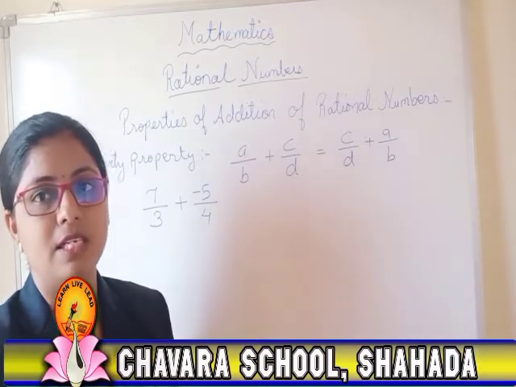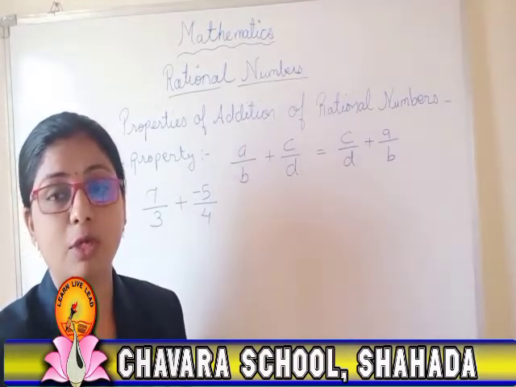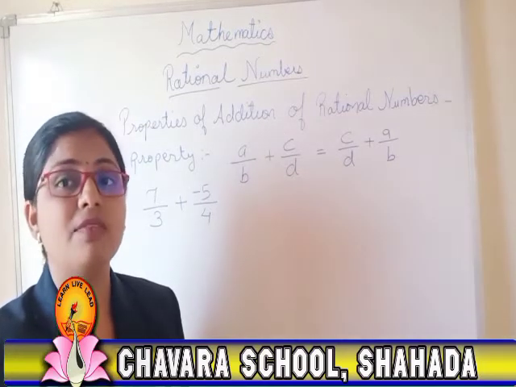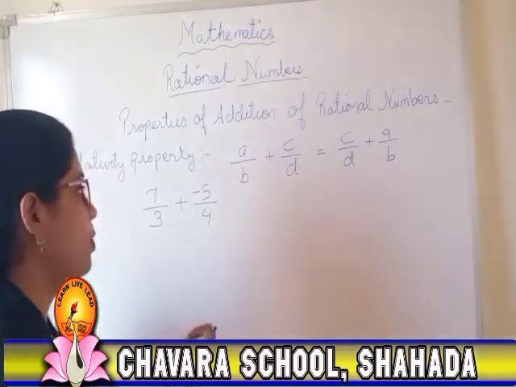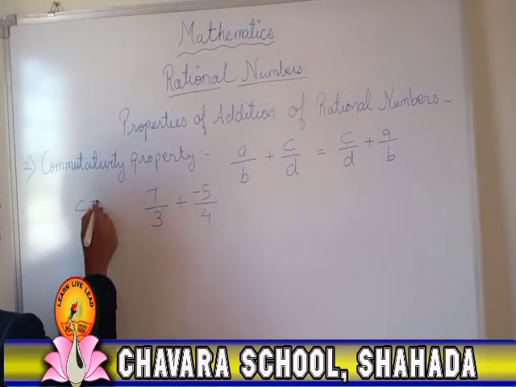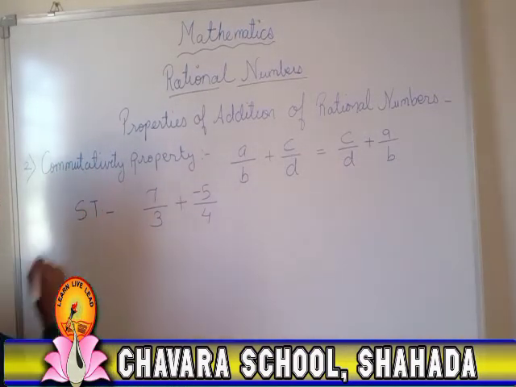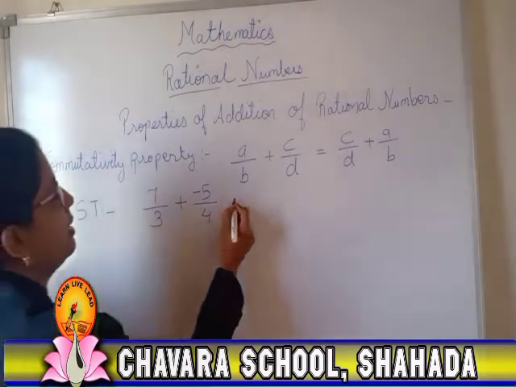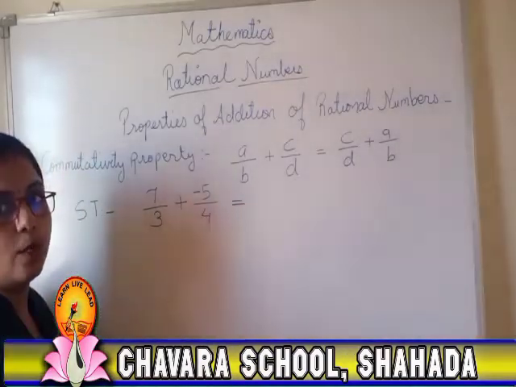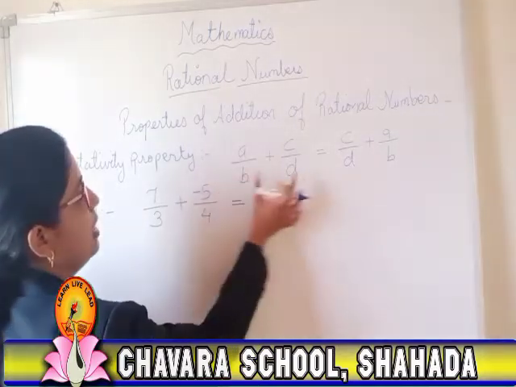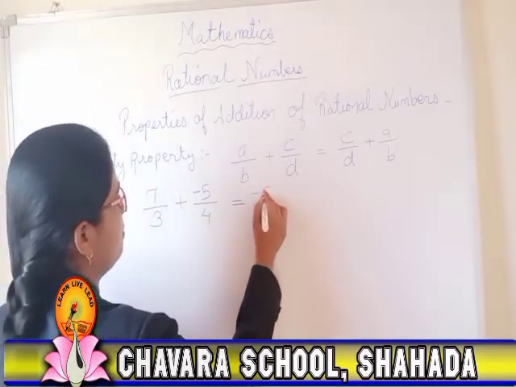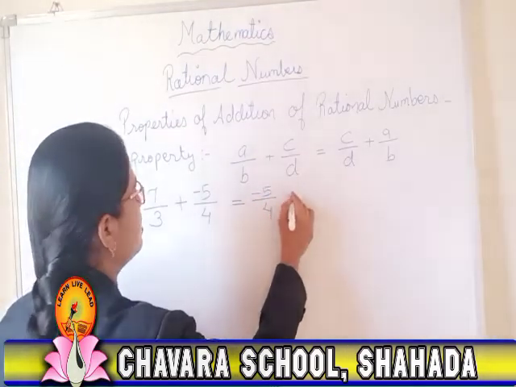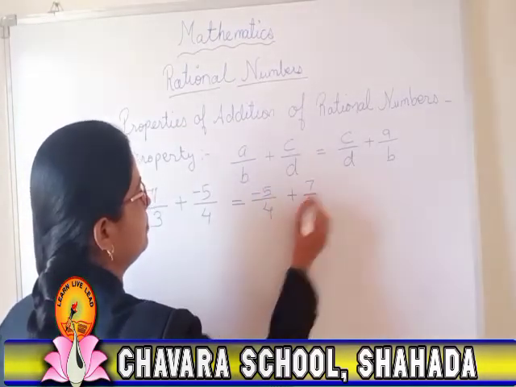First we write "show that", because we are proving something. So show that this equals, by interchanging the places, negative 5 upon 4 plus 7 upon 3.